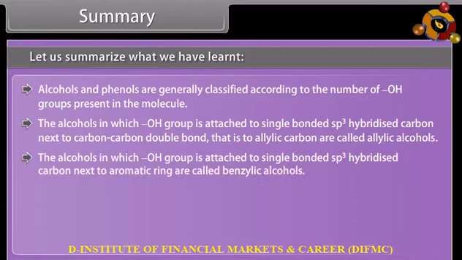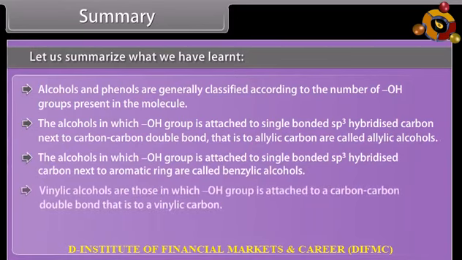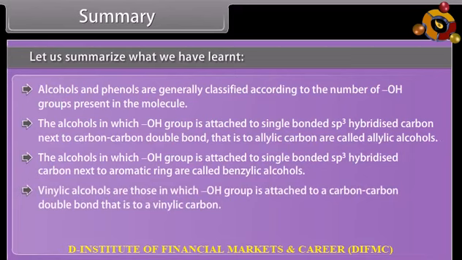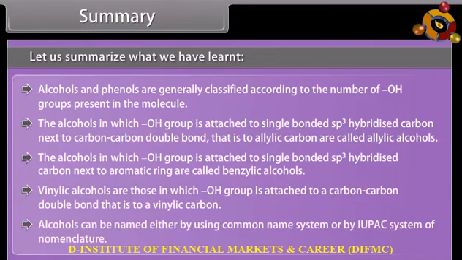The alcohols in which the hydroxyl group is attached to a single bonded sp3 hybridized carbon next to an aromatic ring are called benzylic alcohols. Vinylic alcohols are those in which the hydroxyl group is attached to a carbon-carbon double bond, that is, to a vinylic carbon. Alcohols can be named either by using the common name system or by the IUPAC system of nomenclature.